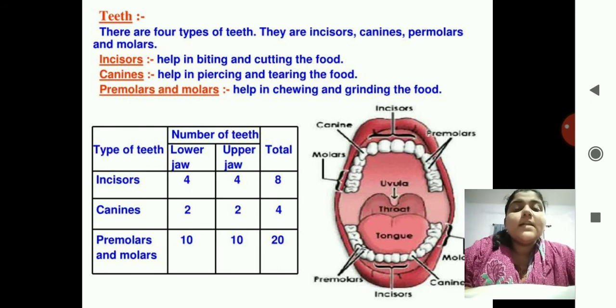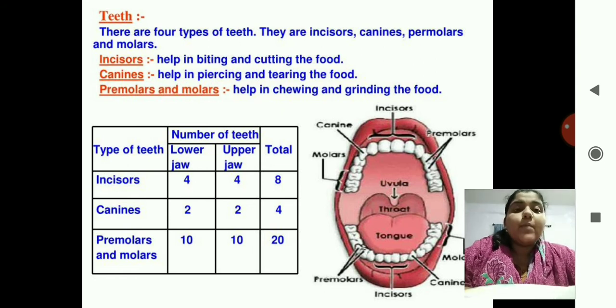Then there are premolars and molars. These are for chewing and grinding food. See, the molars are present at the back side, at the very end, and in between the canines and molars are the premolars.